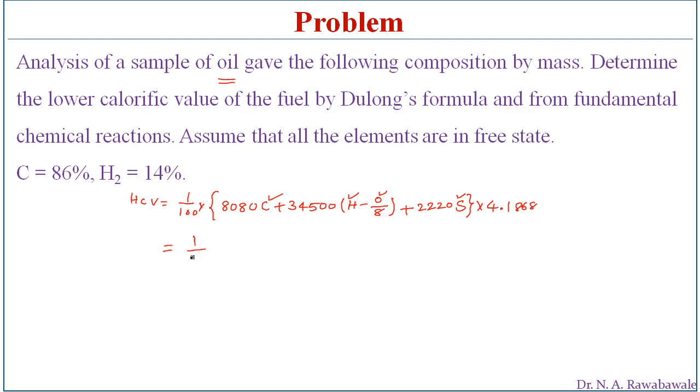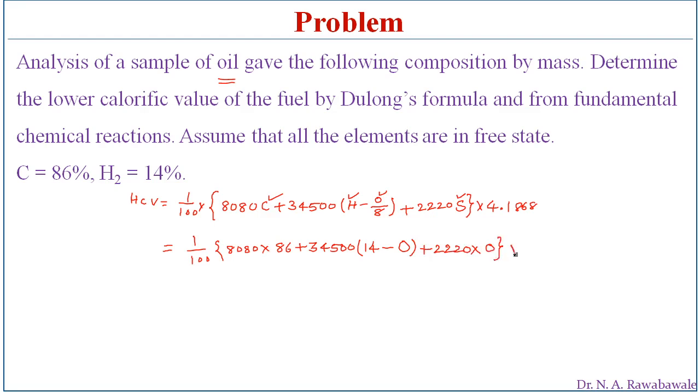HCV is equal to 1 divided by 100 bracket 8080 into percentage of carbon, which is 86, plus 34,500, percentage of hydrogen is 14, minus percentage of oxygen is 0, so this term becomes 0, plus 2220 into percentage of sulfur, which is also 0.